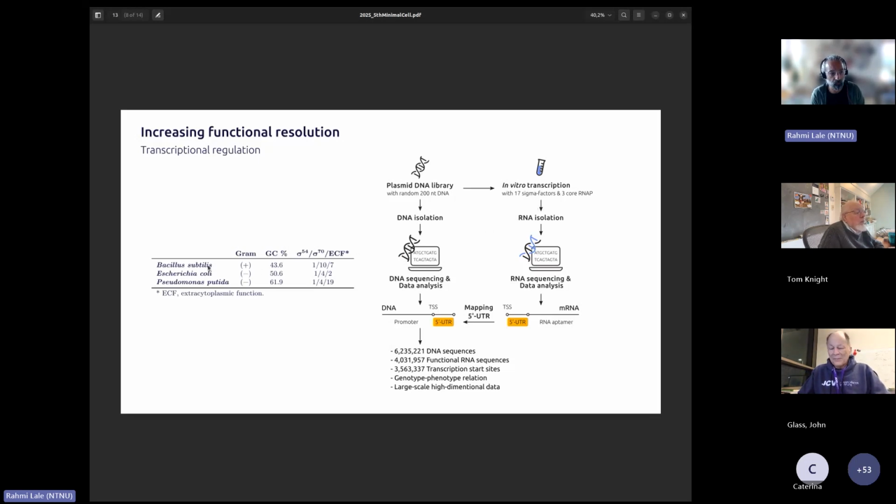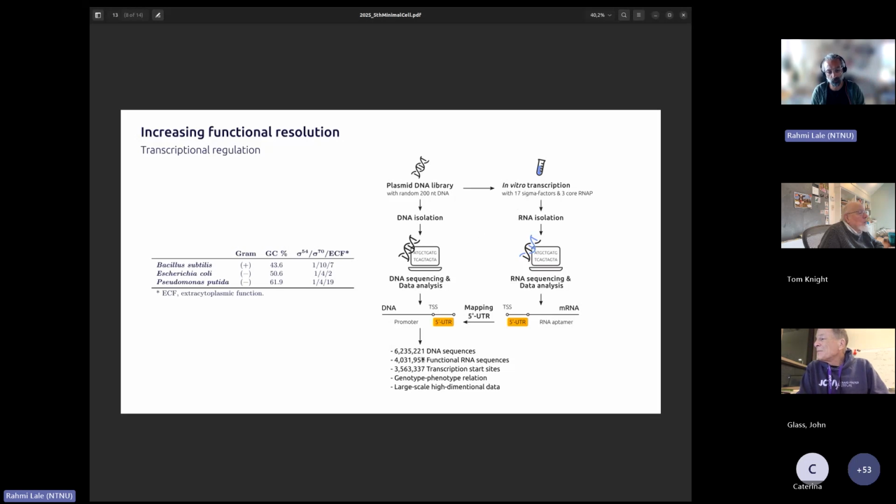We have been working with 3 different microorganisms: Bacillus subtilis, E. coli, and Pseudomonas putida. We have all 5 sigma factors heterologously produced from Pseudomonas and from E. coli as well, and we have 7 from Bacillus subtilis. So in total, we have 17 sigma factors, and we also have the corresponding core RNA polymerase from these organisms.